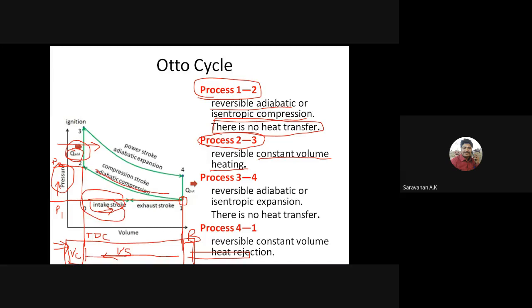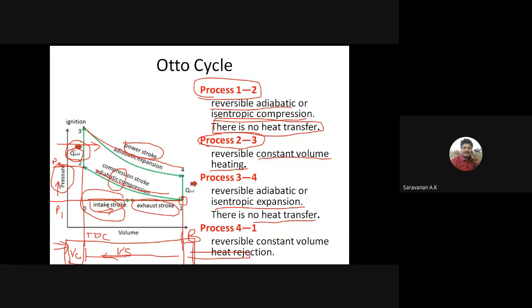Suction stroke, compression stroke, and the exhaust stroke, right? So again, what will happen? The isentropic expansion will occur, that is, a reversible adiabatic or isentropic expansion occurs. Then there is no heat transfer. Then the exhaust stroke, right? So during the exhaust stroke, the removal of gases will occur, right?